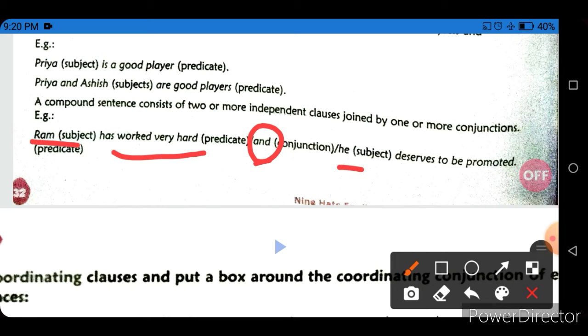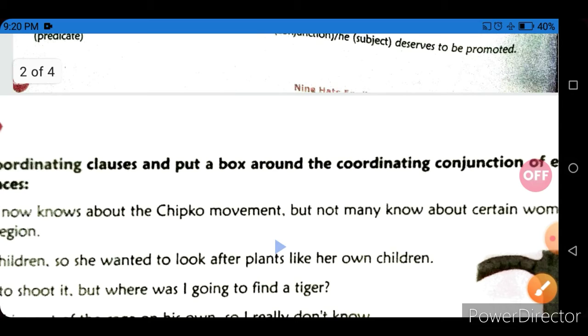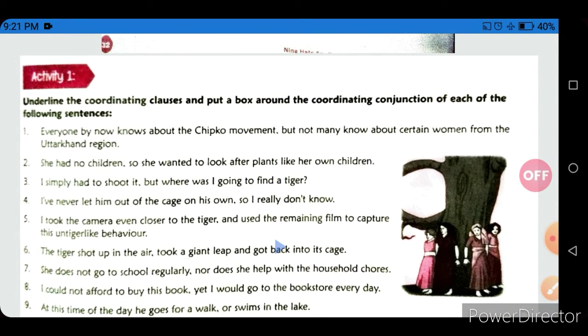He is the subject, deserves to be promoted is another predicate. So there are two subjects and two predicates, joined by the conjunction and to make a compound sentence. Let's see the first exercise.